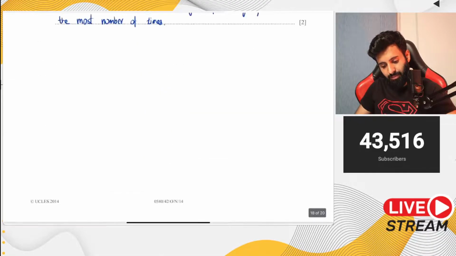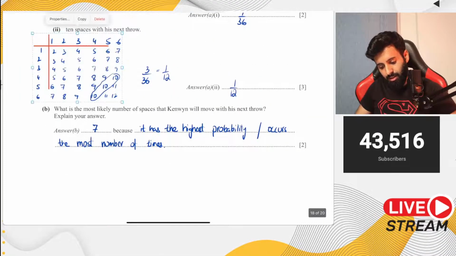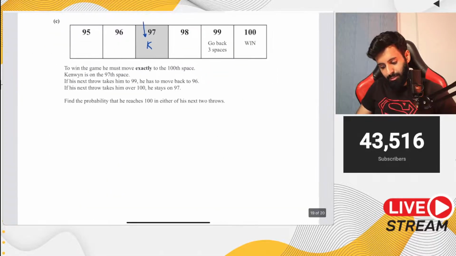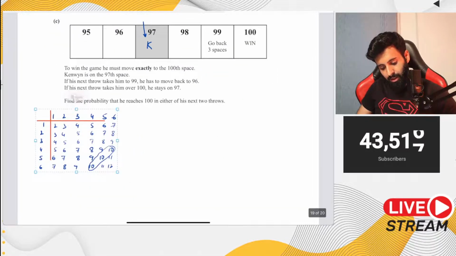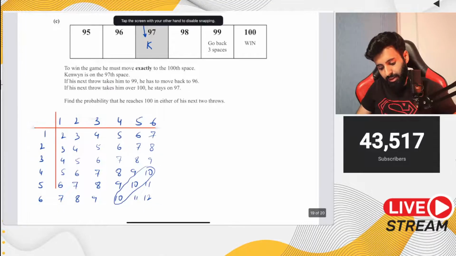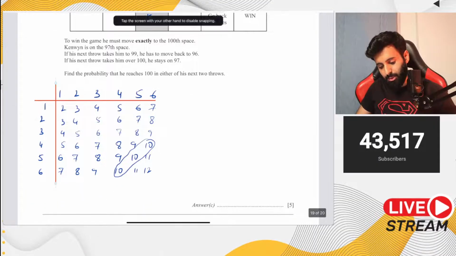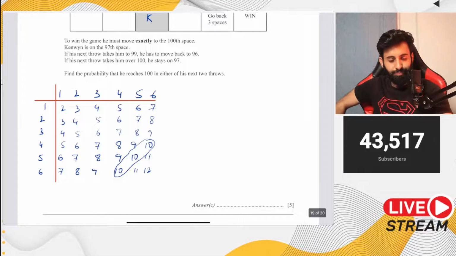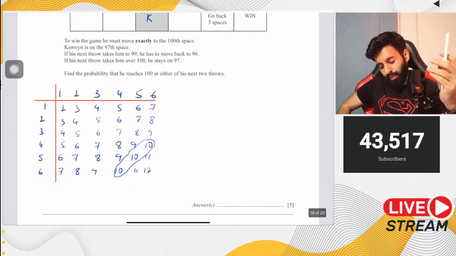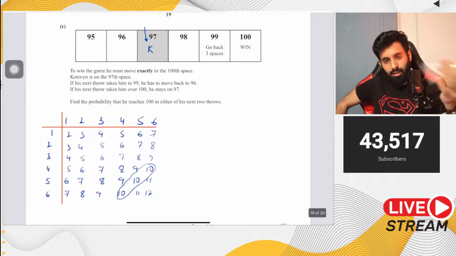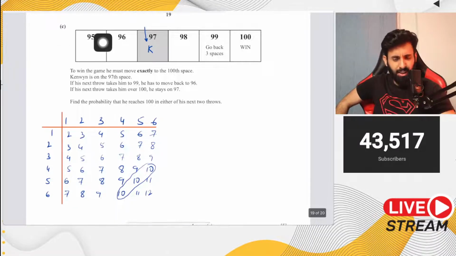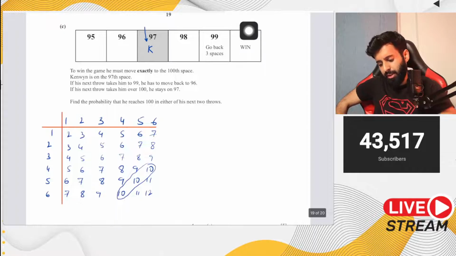That is interesting. Now see, in order to win, he has to go from 97 to 100, and he has 2 throws. Now, what is sample spacing? I answered that. Writing down all the possible outcomes is sample spacing. So in order to win, he has to get to 100. That's how snakes and ladders is as well. You need to get to 100.